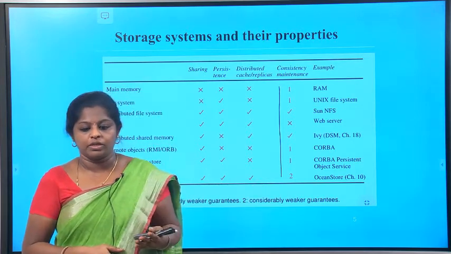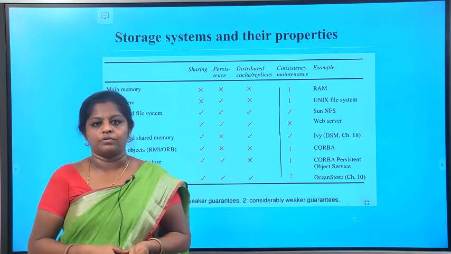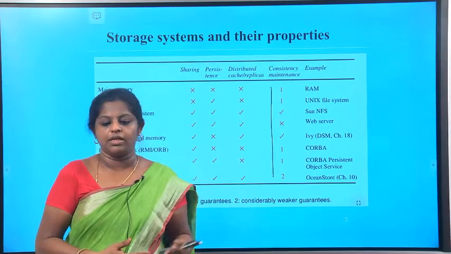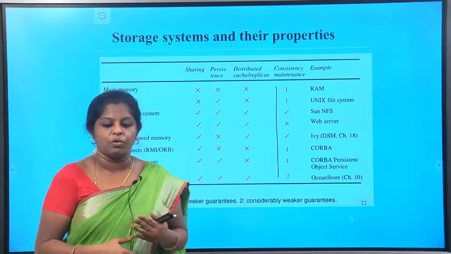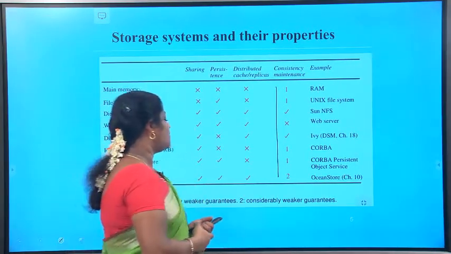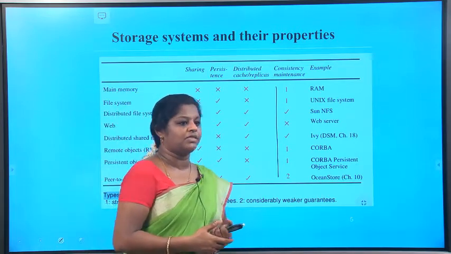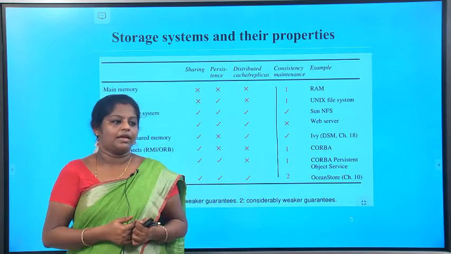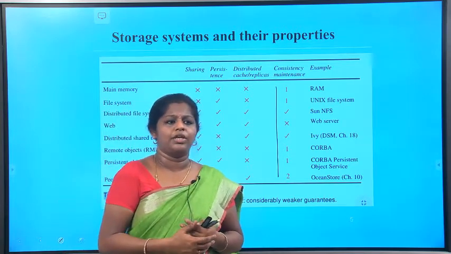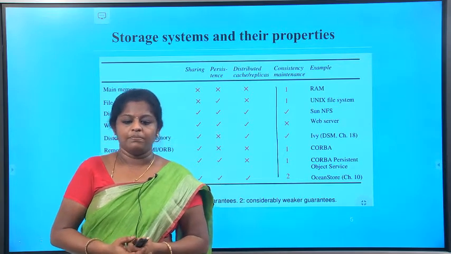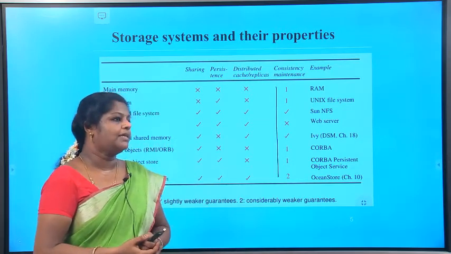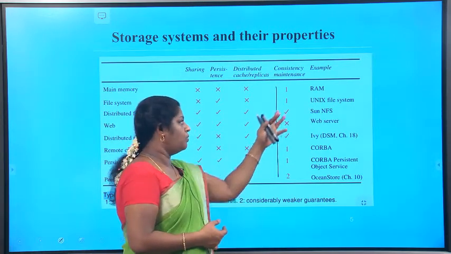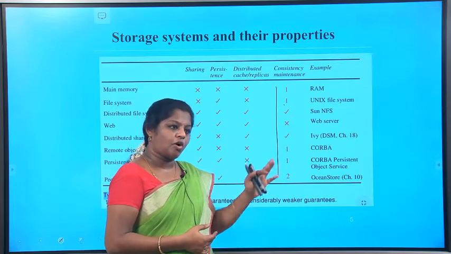Whenever the distributed replicas are used, strict consistency is more difficult to achieve. Why? Because we have a larger number of servers, which increases in the distributed system. Whenever the servers increase, we cannot say that we need to maintain the strict copy always. This one indicates that a strict copy should be maintained.